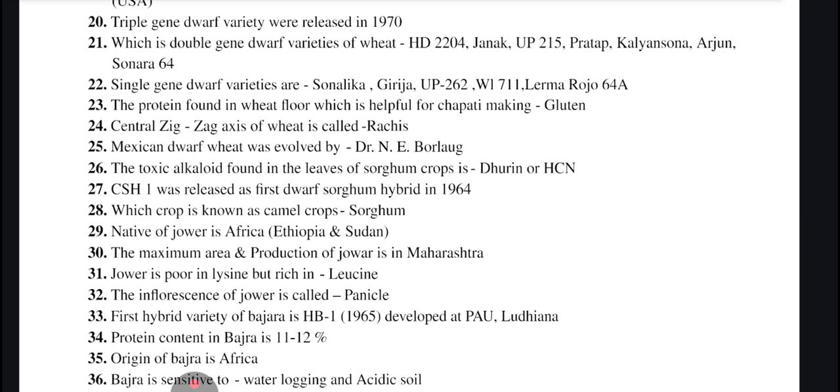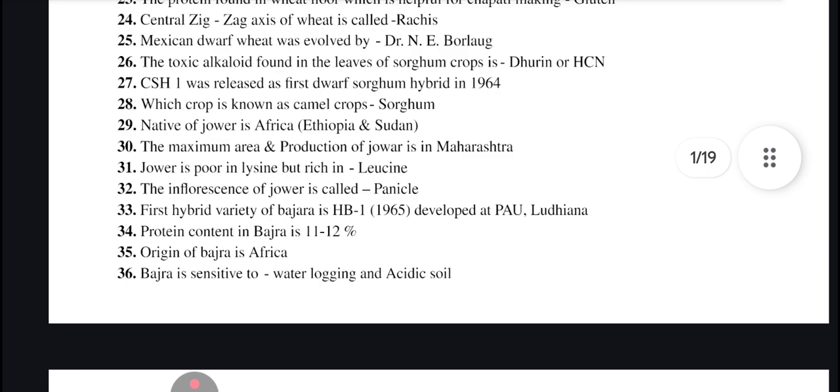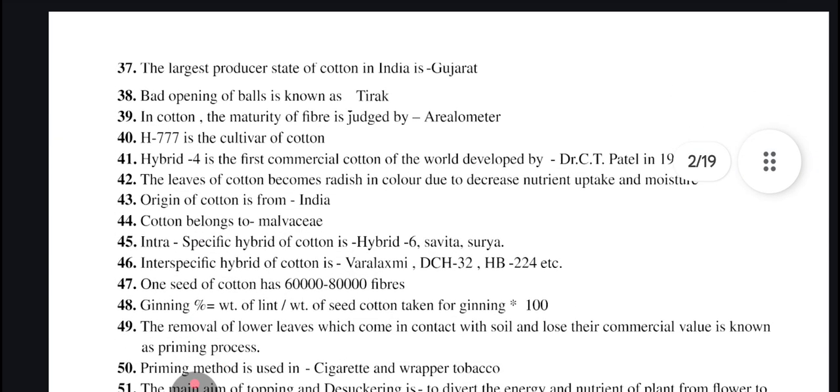First hybrid variety of bajra is HB1, released in 1965, developed by PAU Ludhiana. Protein content in bajra is 11 to 12%. Origin is Africa. It is sensitive to waterlogging and acidic soils. Largest producer state of cotton in India is Gujarat. Bad opening of boll is known as tirak. In cotton, the maturity of fiber is judged by arealometer. H777 is a cultivar of cotton.